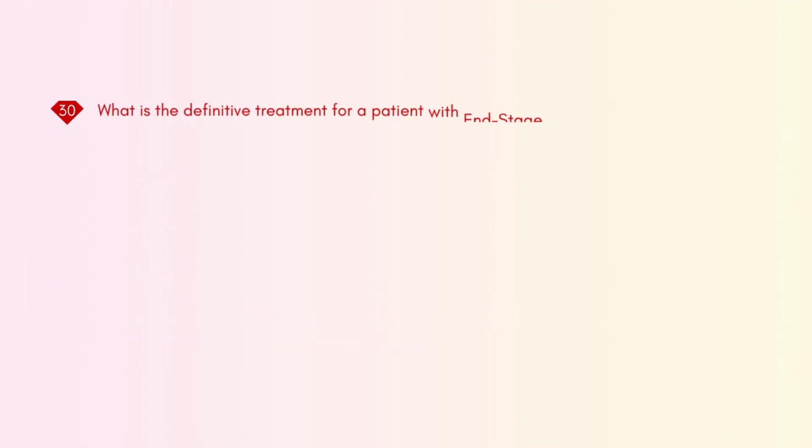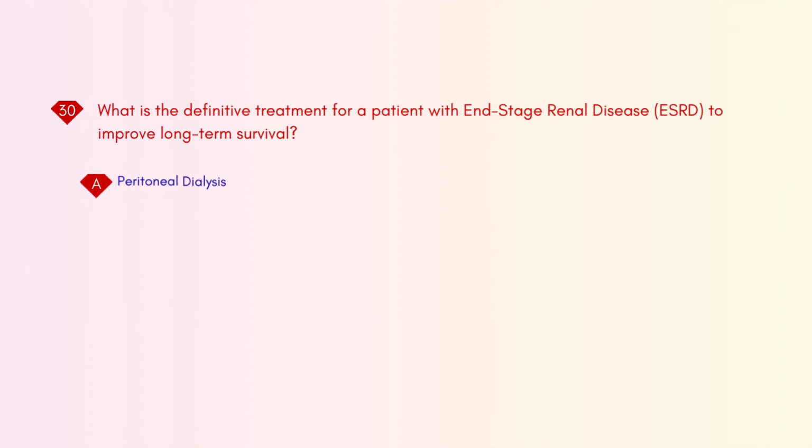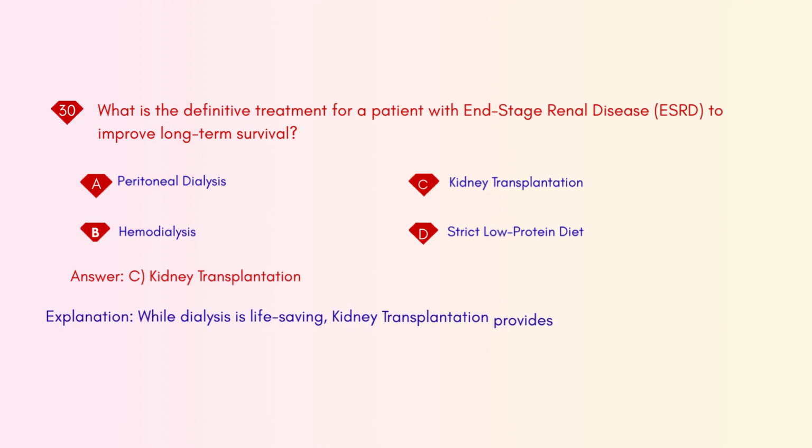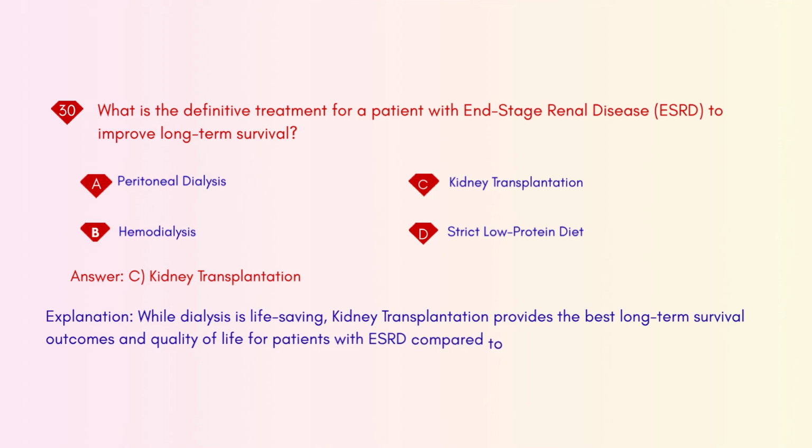What is the definitive treatment for a patient with end-stage renal disease, ESRD, to improve long-term survival? A. Peritoneal dialysis. B. Hemodialysis. C. Kidney transplantation. D. Strict low-protein diet. Answer: C. Kidney transplantation. Explanation: while dialysis is life-saving, kidney transplantation provides the best long-term survival outcomes and quality of life for patients with ESRD compared to chronic dialysis.